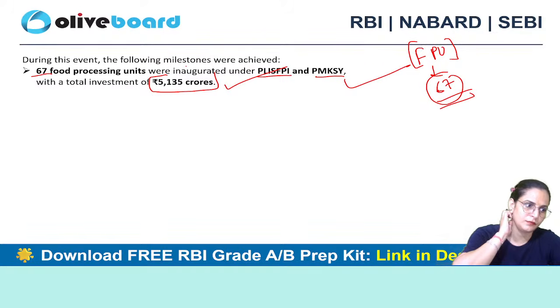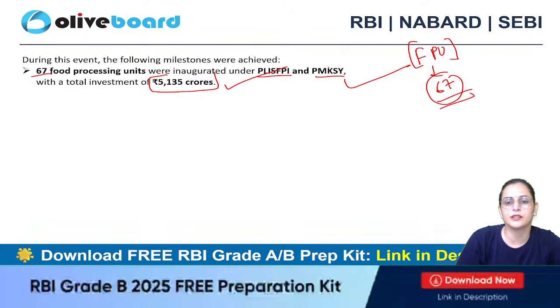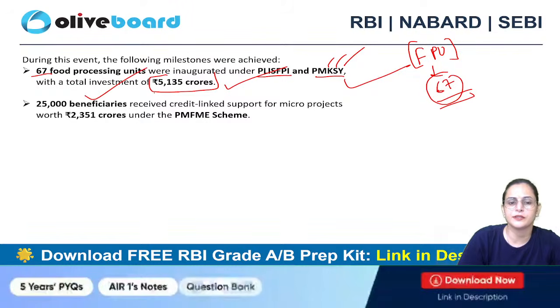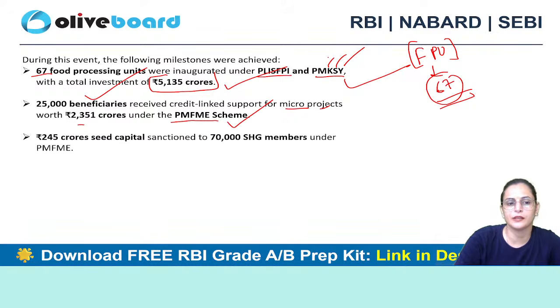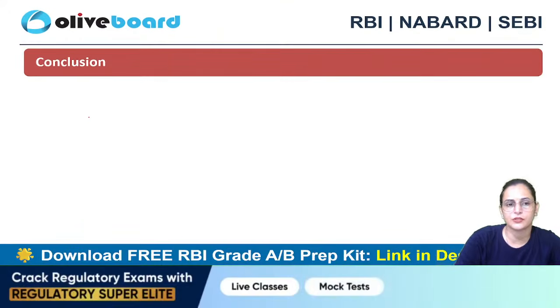Production linked incentive scheme for food processing industries and Prime Minister Kisan Sampada Yojana. 25,000 beneficiaries received credit linked support for micro projects under the FME scheme, and 70,000 self-help groups had seed capital sanctioned.